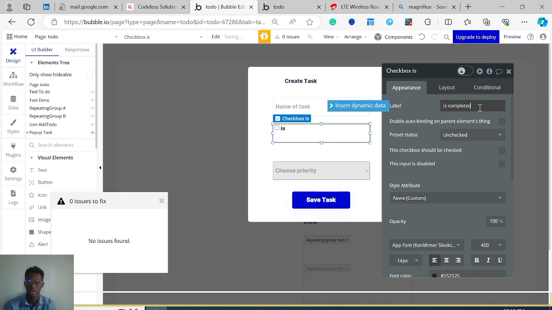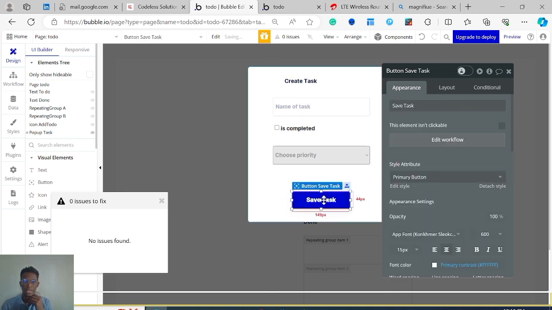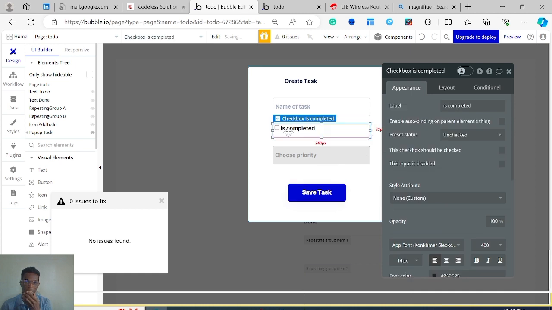When you click on this checkbox, we know this task has been completed, and when it's not clicked, it has not been completed. So what we're looking at in the workflow is if this checkbox has been clicked. If it has been clicked, then set that is completed to be a yes.